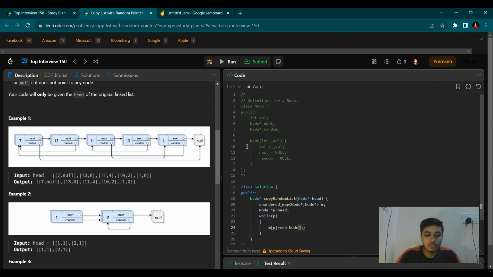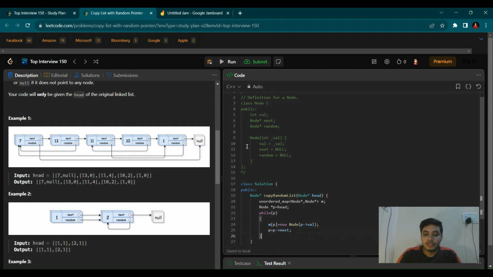The value is going to be P. This is how we have created and stored in our map. Next we have to move our pointer, so we write P is equal to P next. By this we have simply stored all the key and value pairs in our map.